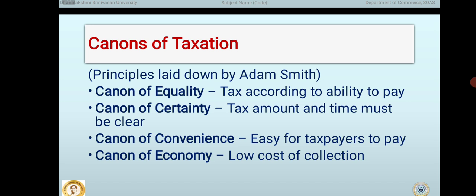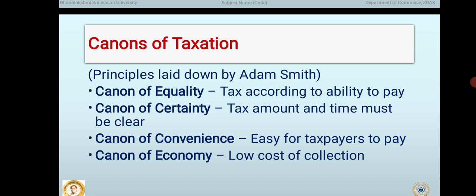Canon of taxation. Principles laid down by Adam Smith. The word canon means rules, principles, or guidelines. In economics, the canon of taxation refers to the basic principles or rules that a good tax system should follow. These principles were laid down by Adam Smith, a famous economist.